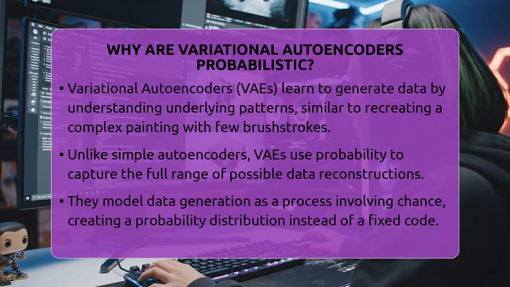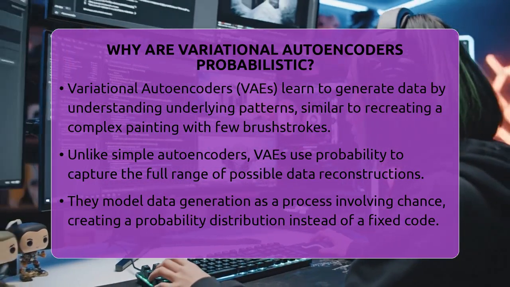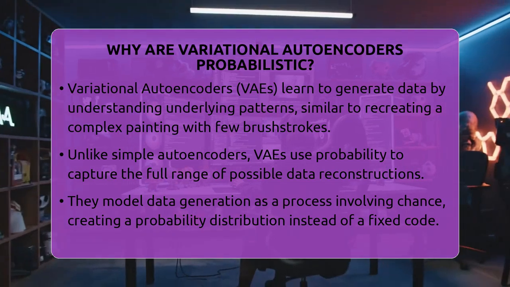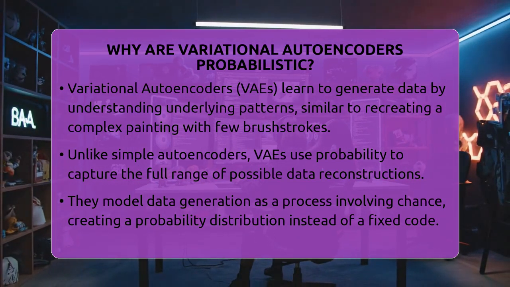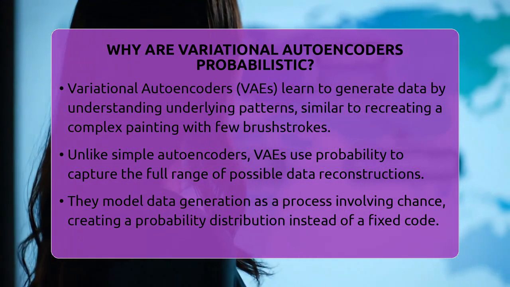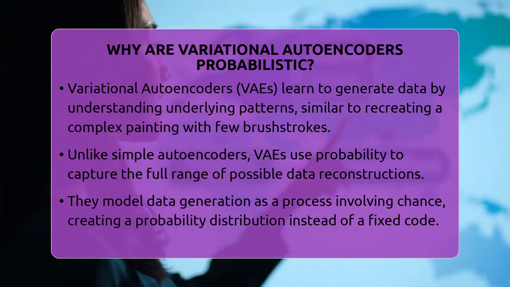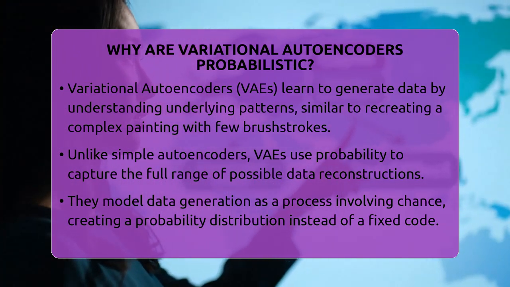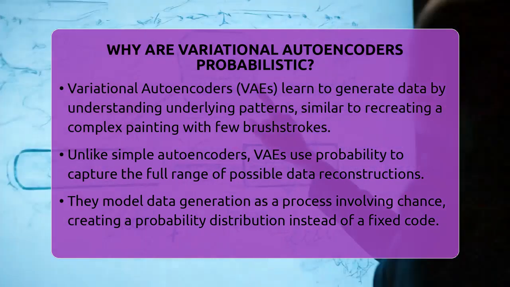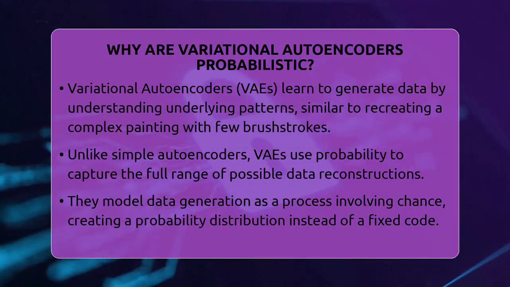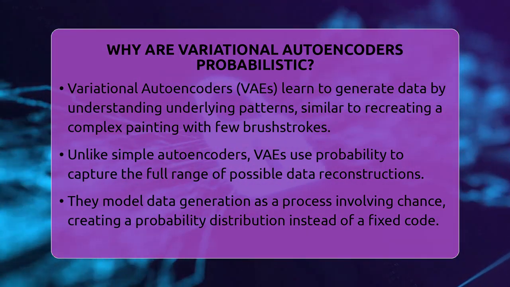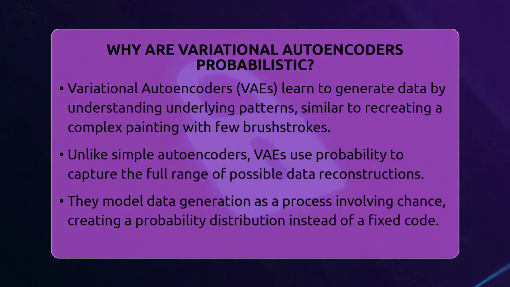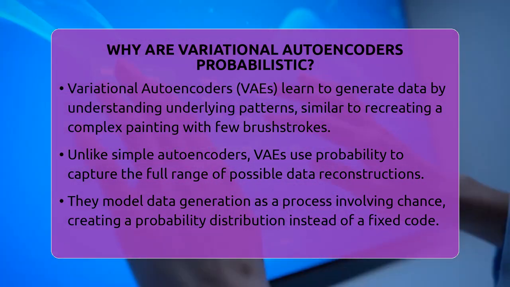Why are variational autoencoders probabilistic? Imagine trying to recreate a complex painting with just a few brushstrokes. Variational autoencoders do something similar. They learn to generate new data by understanding the underlying patterns. Unlike simple autoencoders that compress data into a fixed point, variational autoencoders use probability to capture the full picture.